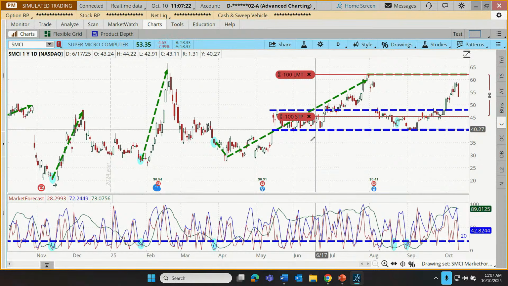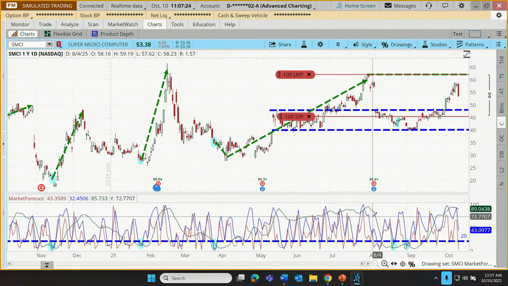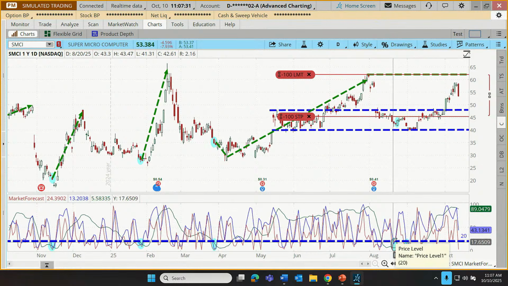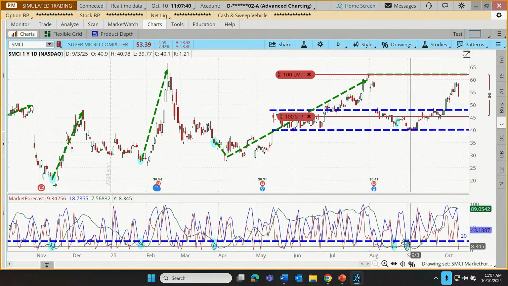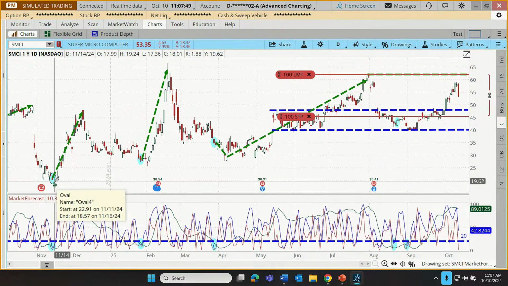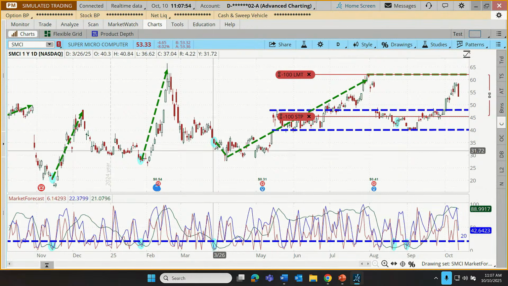This is a proprietary tool using a combination of three stochastic oscillators. And typically here, the trader is looking for all three of those oscillators to get down below 20 at the same time. That's known as a bullish cluster. And it doesn't happen very often. As a matter of fact, for SMCI, we've only seen 5 such events over the course of the last 12 months. The first 3 did a pretty good job of prefacing a strong move to the upside. So we saw one here, one here, one here.